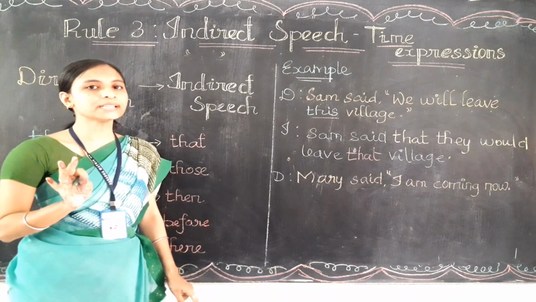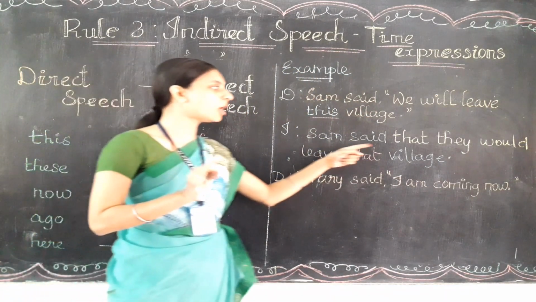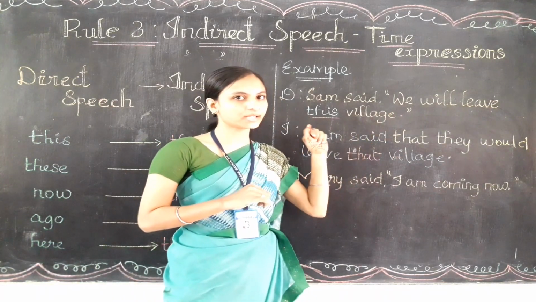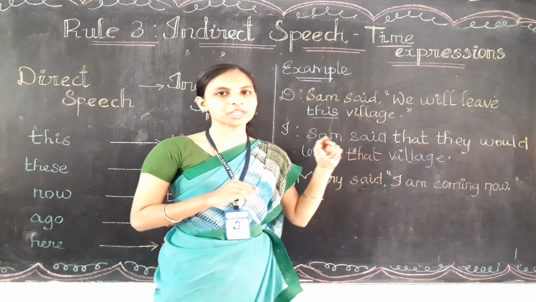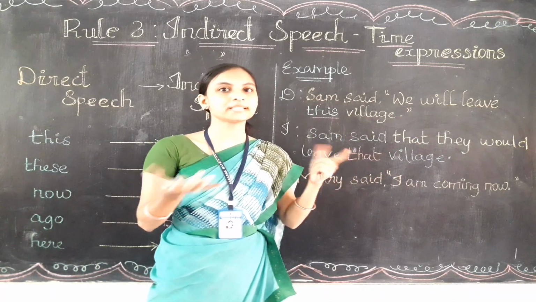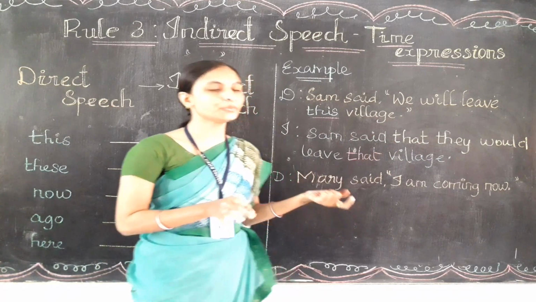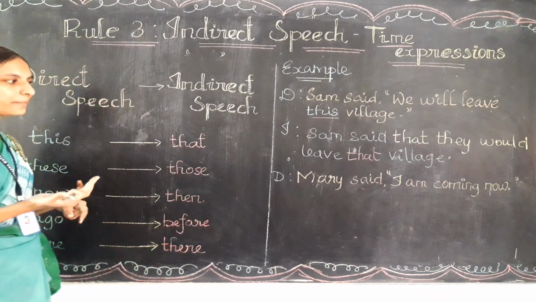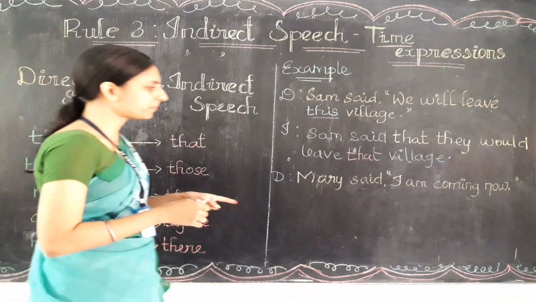You already know how to change into indirect speech. We need to remove the inverted commas, and the pronoun also we need to change. We learned that already. And the tenses will change: present becomes past, we have learned that. Now what you have learned is that these words also need to be changed. So look at this example.